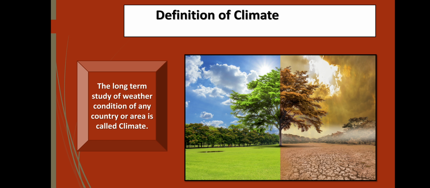Okay students, let's come to today's lecture. Today's lecture is into how many climatic regions is Pakistan divided. First of all, the definition of climate. As you can see on your screen, the definition of climate: the long-term study of weather conditions of any country or area is called climate. Or another definition is a region with a particular climate. For example, the climate of Lahore is semi-humid and extremely hot during summer and cold during winter.